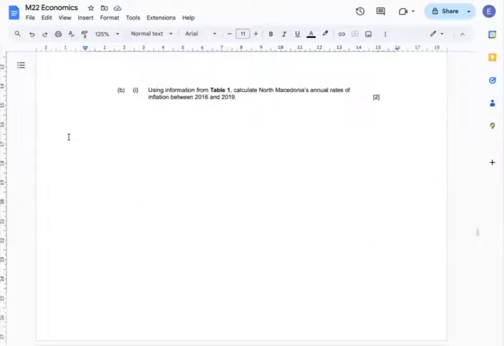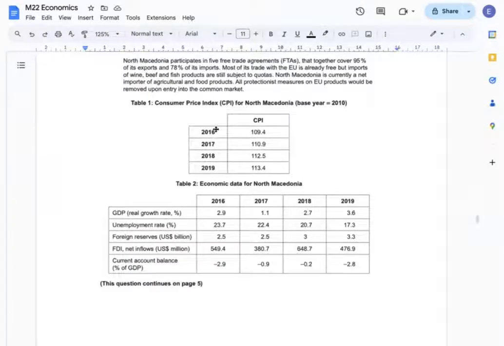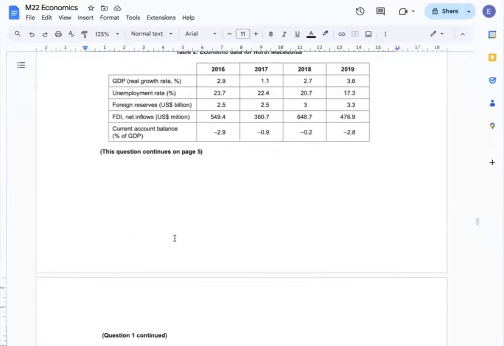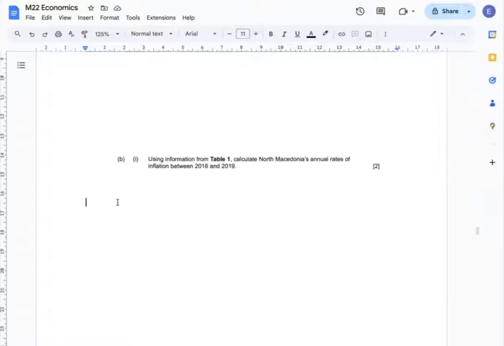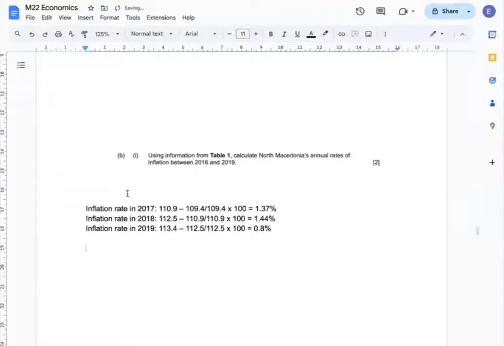Using information from Table 1, calculate North Macedonia's annual rate of inflation between 2016 and 19. Table 1 gives multiple CPI values, so I can use that to calculate inflation rate. 2017, 18, 19.